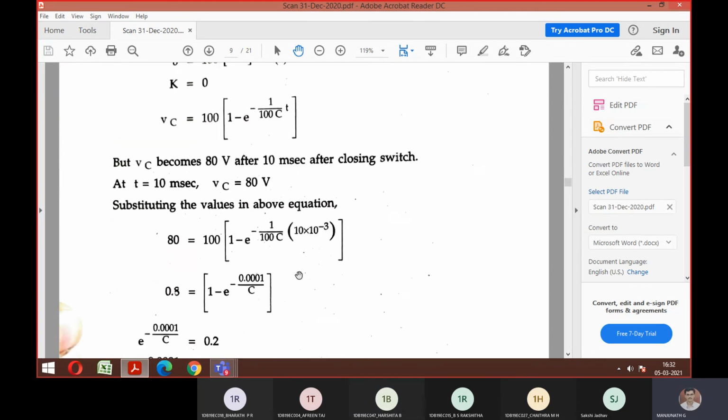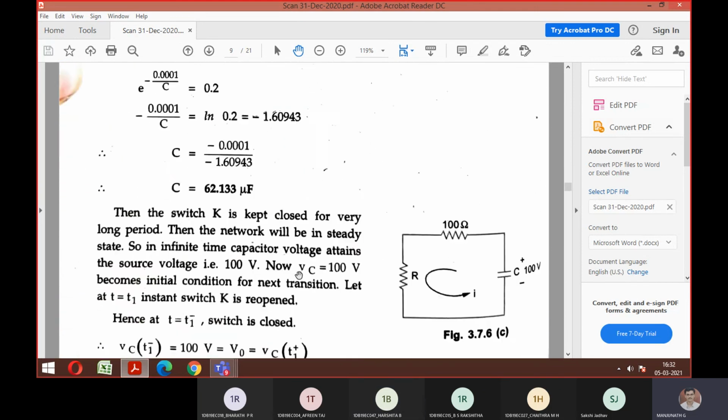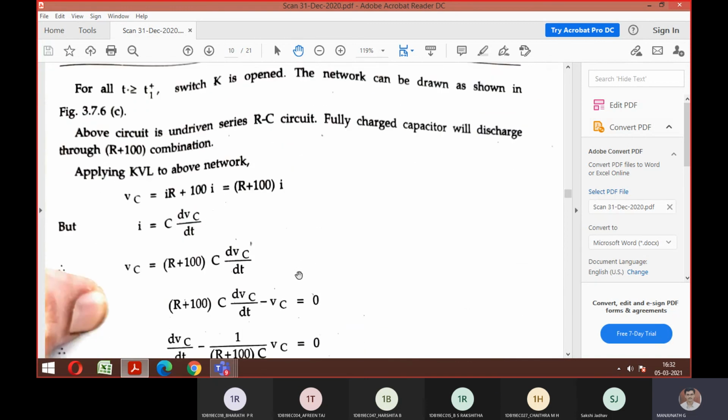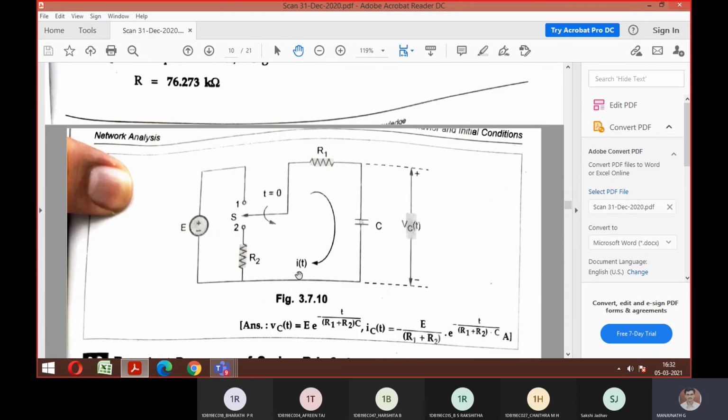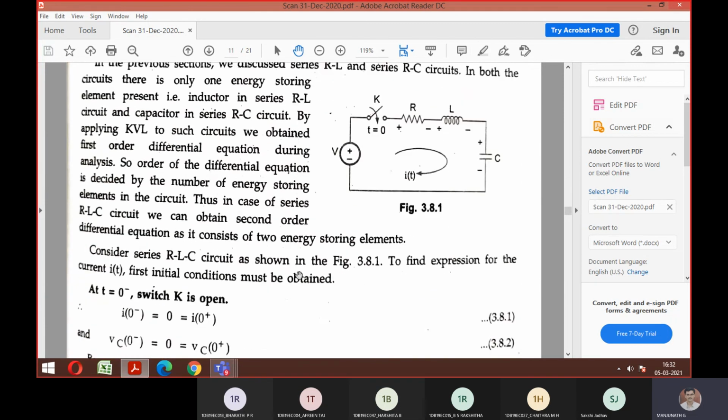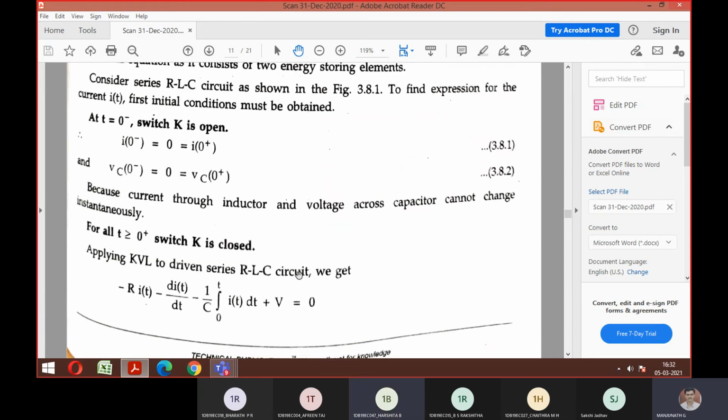See, try to solve the derivations from this chapter and try to solve a few problems. If you face any difficulties, let me know. I will repeat once more. Am I clear? Okay, sir.